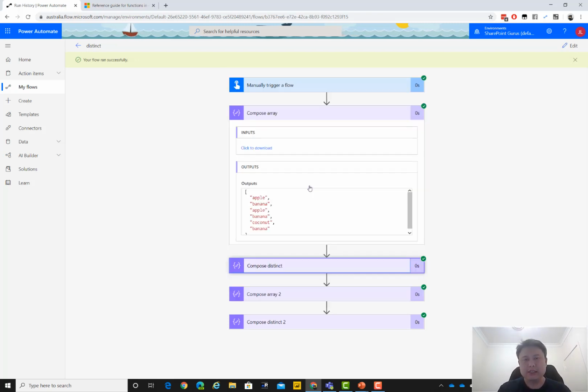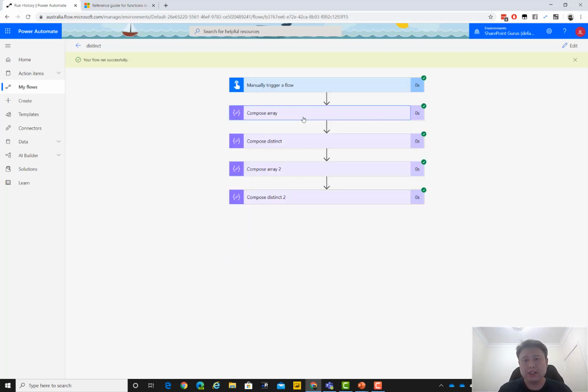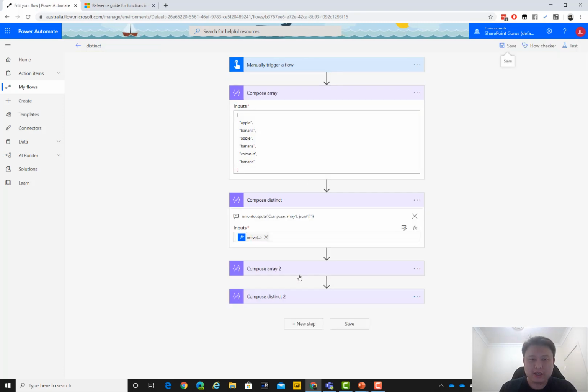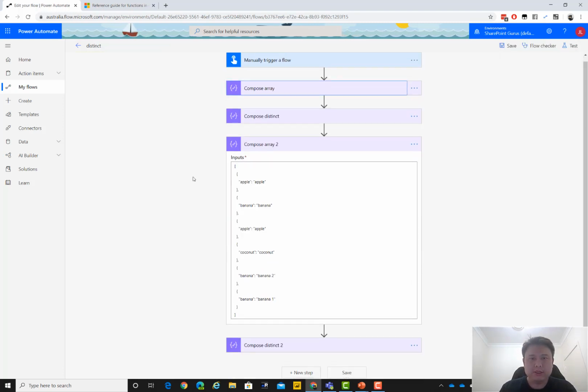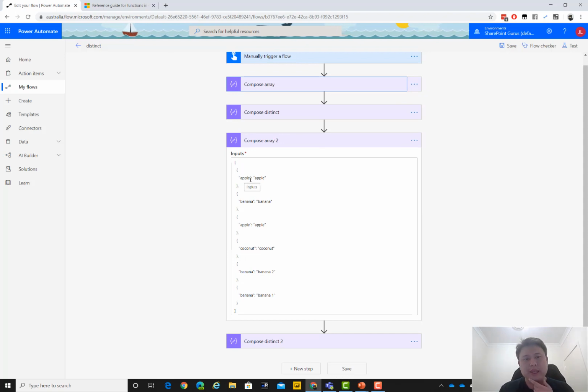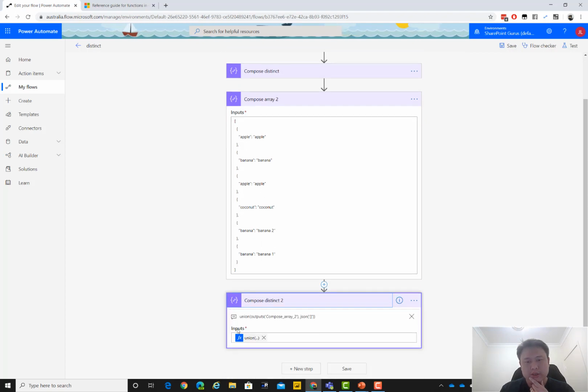Now, in our second example, so that's pretty much it for this video. Bye. Okay, no, there's a second example. The second example is, what if we have more complex objects? What if we have an object with the property apple, apple, banana, banana, apple, apple, coconut? What about banana, banana 2, and banana, banana 1? So how does it deal with joining this array?